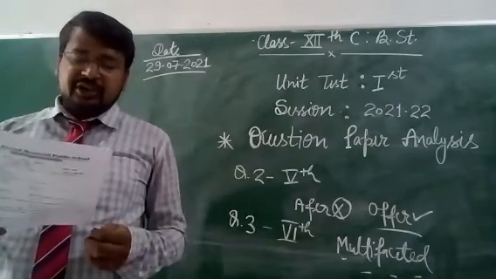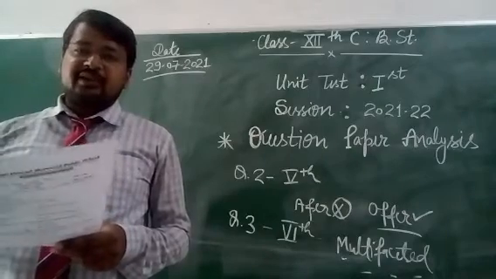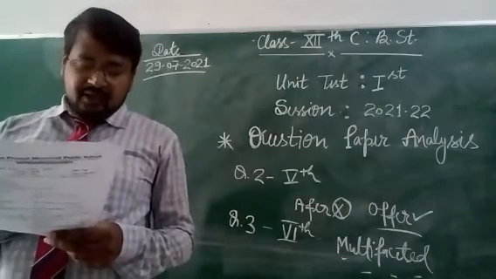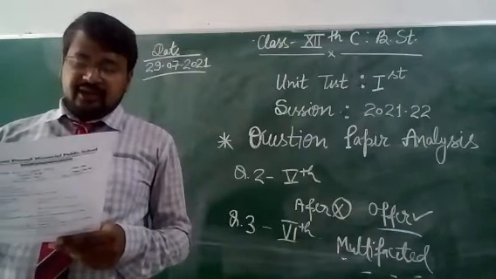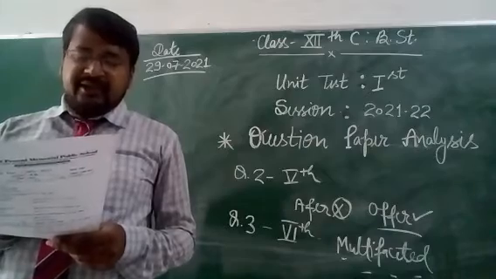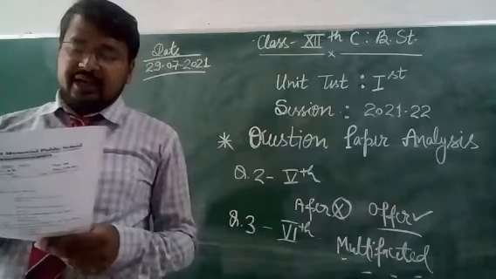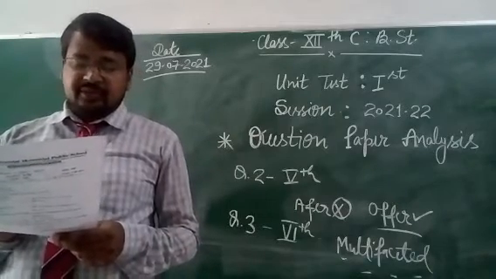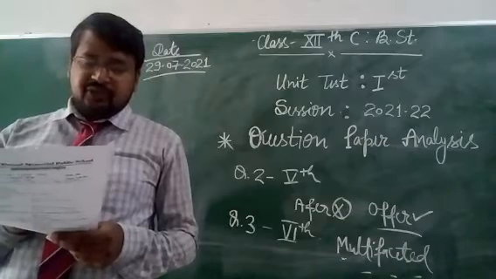Last, detailed answer questions. 48 marks, 8 questions, 6 marks for each question. Here the first one is management is a critical ingredient of nation's growth. Comment. After growth there is a full stop. Second question, describe the multi-dimensional. It is not multi-dimension, it is multi-dimensional. Add AL after dimension. This correction is required in question number 5, second question.